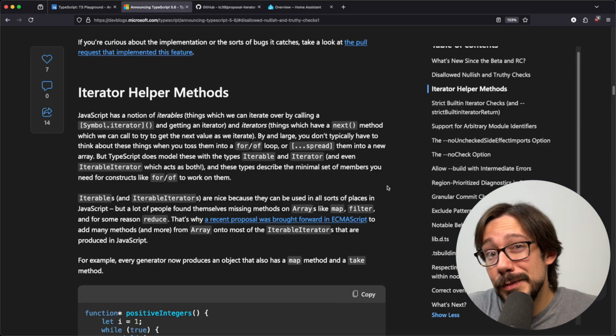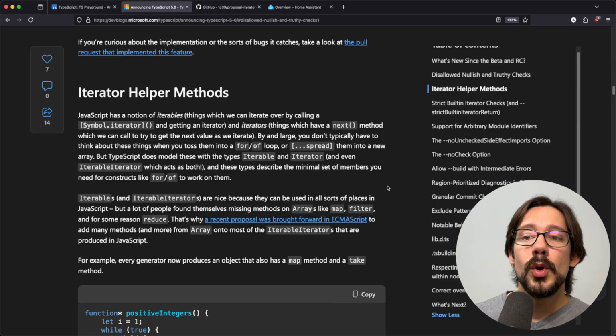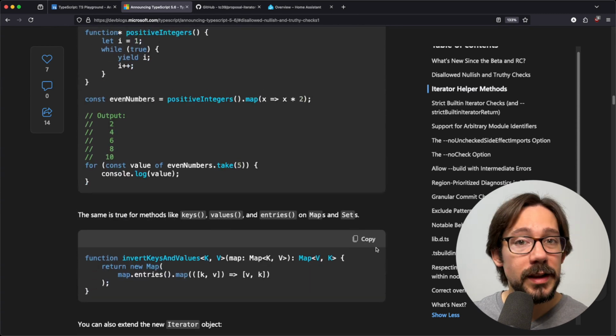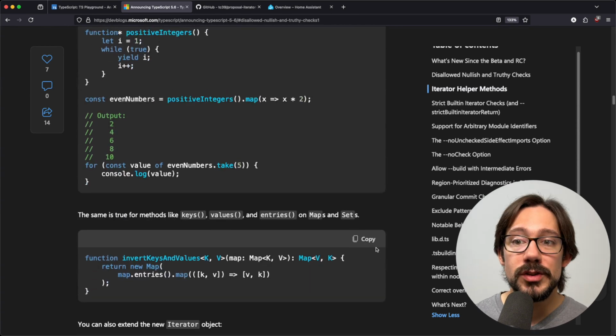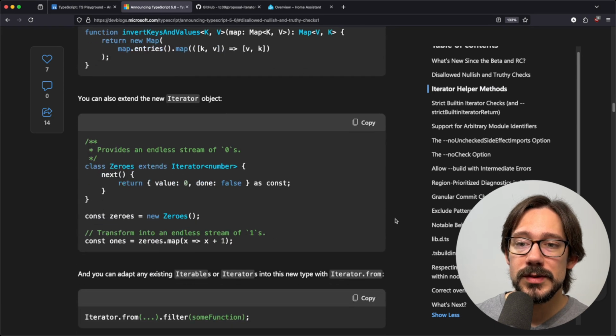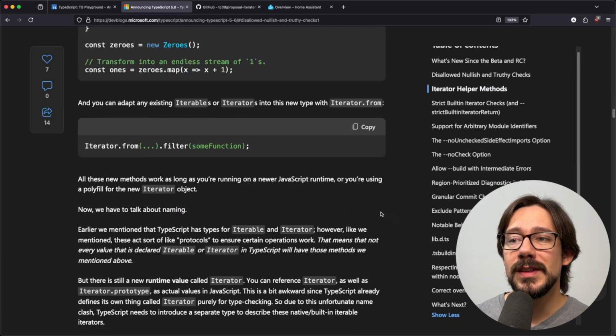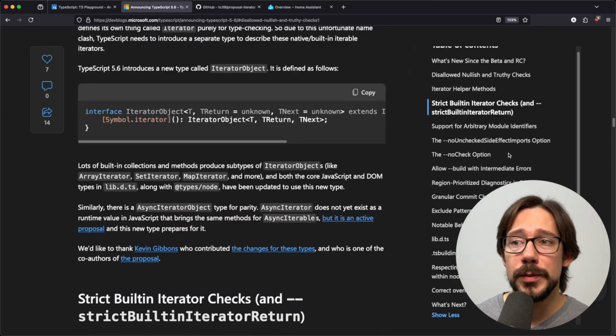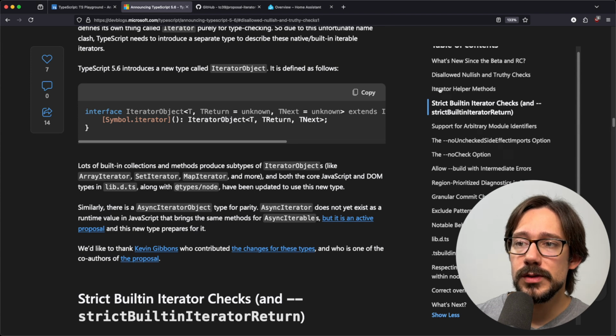So this is not really a types feature per se, but we now have things like map and take on our iterators. I'm planning to do some videos on generators and iterators in general, and so maybe we'll get to play with these when we get into some of those videos, hopefully in the near future. But I think this is some pretty cool stuff. There's a bunch of other interesting stuff in TypeScript that's not really language specific, but is more about different checks or flags.